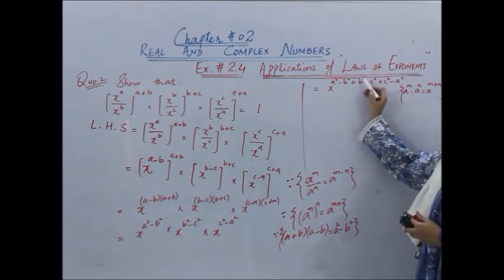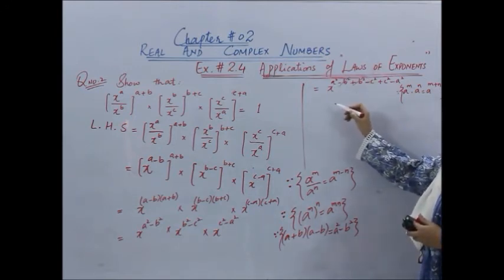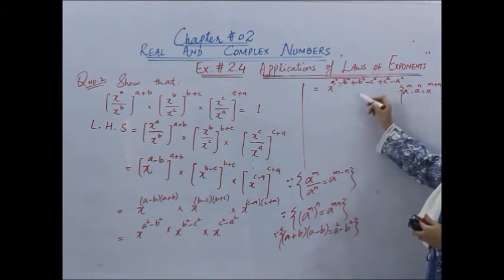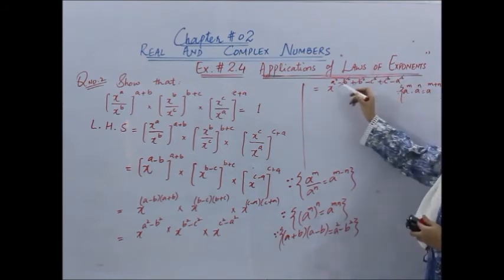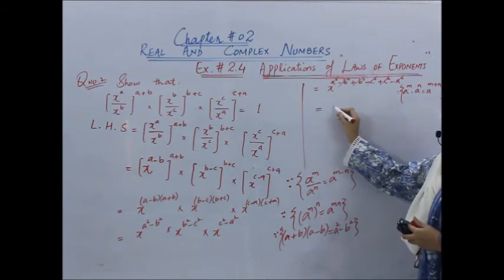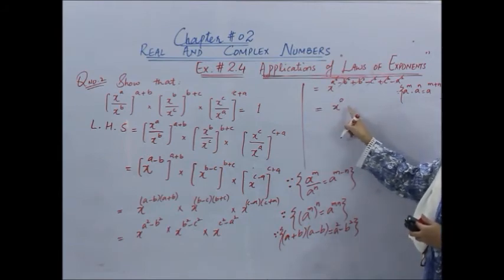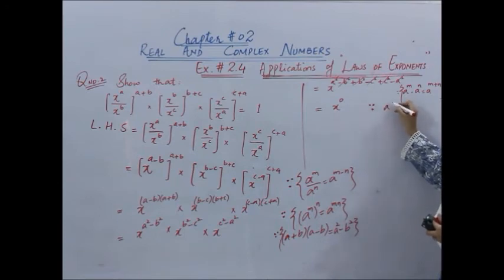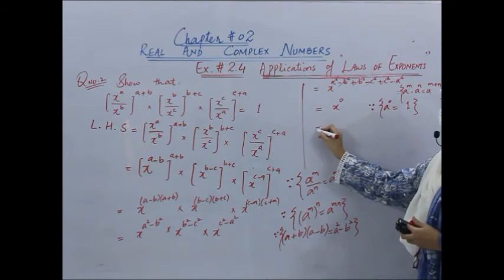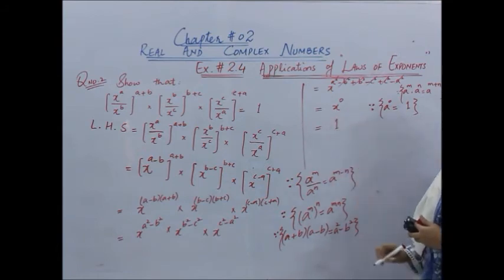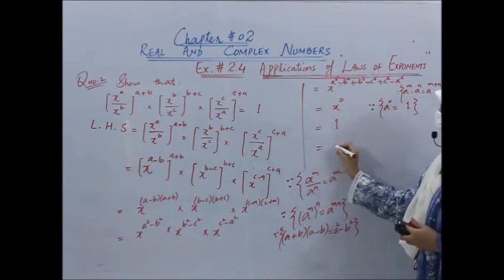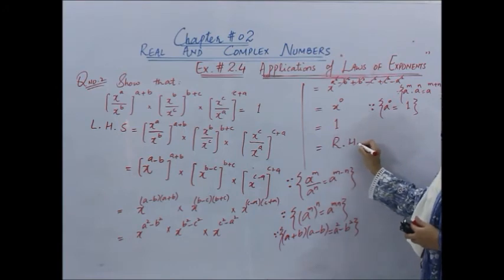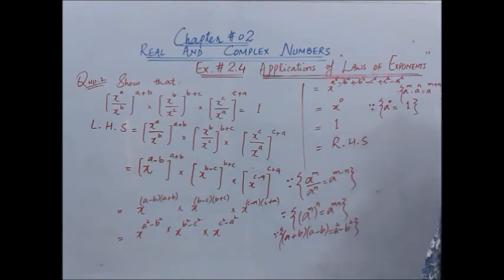Now can we cancel plus b square minus b square? It will give you 0. Plus c square minus c square, 0. Similarly, plus a square and minus a square will give you 0. So we will have x power 0. Which law of index will we use over here now? Something power 0 is equal to 1. Fine? So this would become 1. And this was what was given in the question. So we have proved left hand side is equal to right hand side.